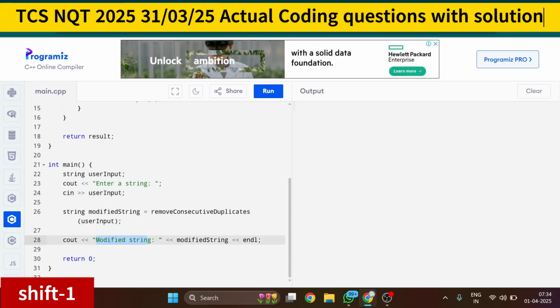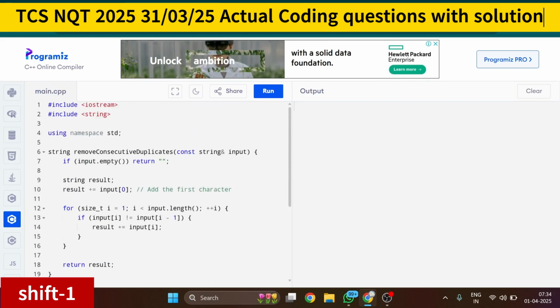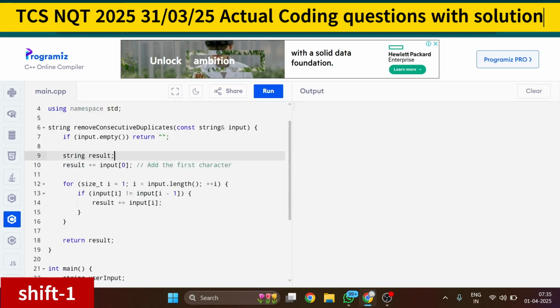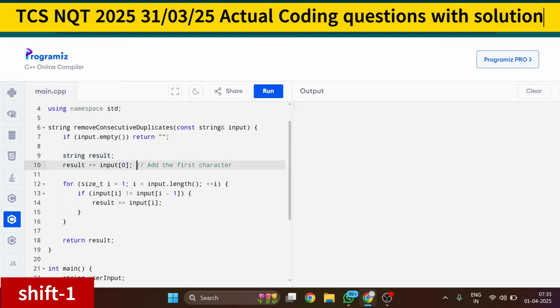Coming to the logic of how I am removing the consecutive duplicates, you can go with the brute force approach. First, the base case: if the input is empty, then you just return it. This is the edge case you have to handle. Next I am declaring a temporary variable, string result. First append the first character, result plus input[0], because you have to check for duplicate characters.